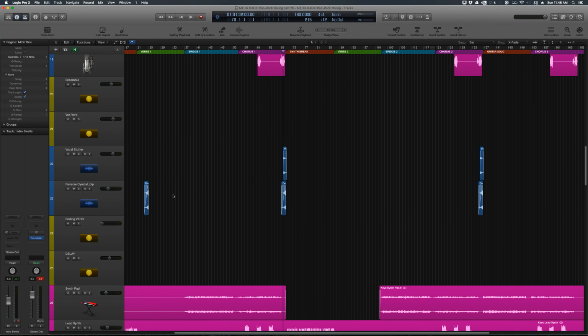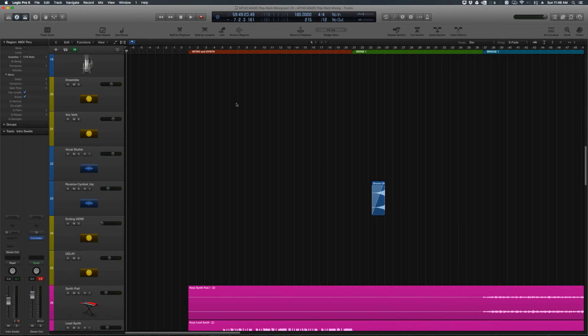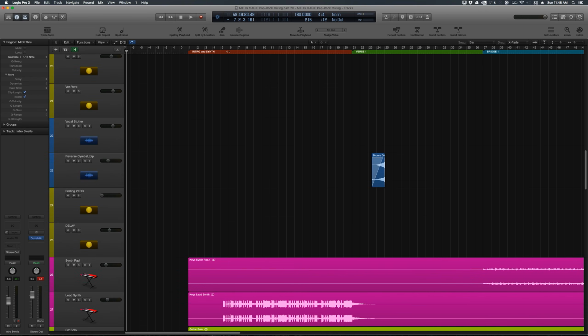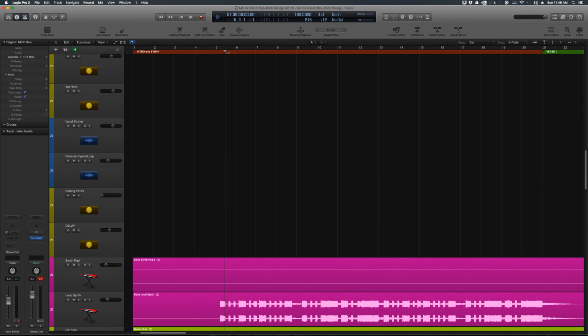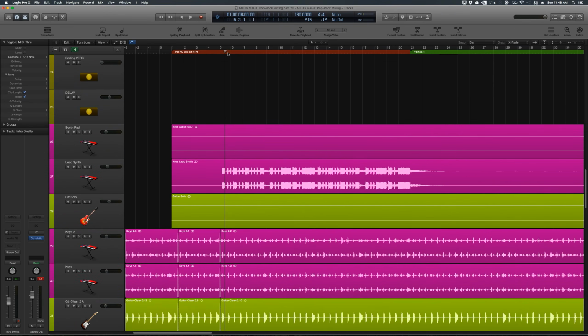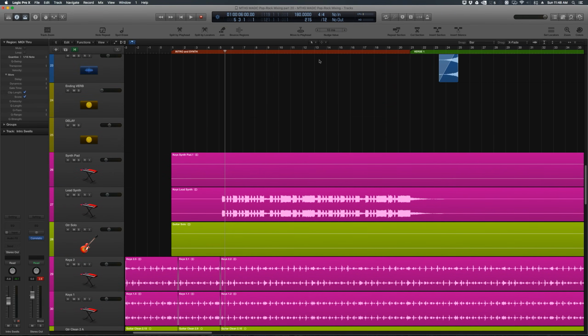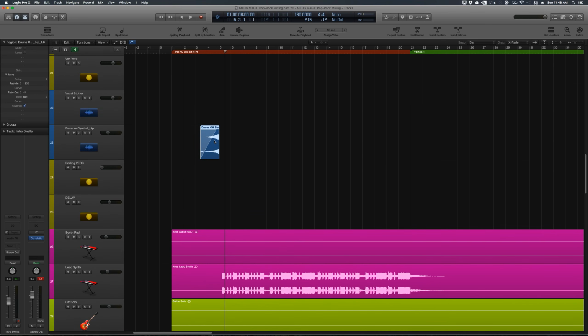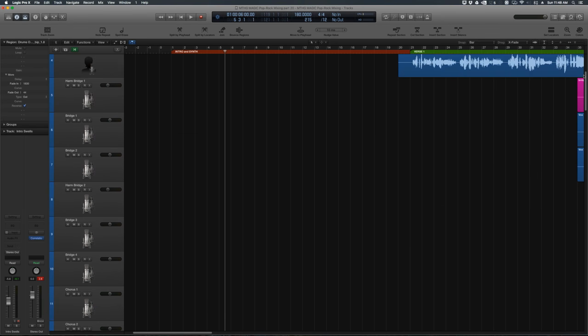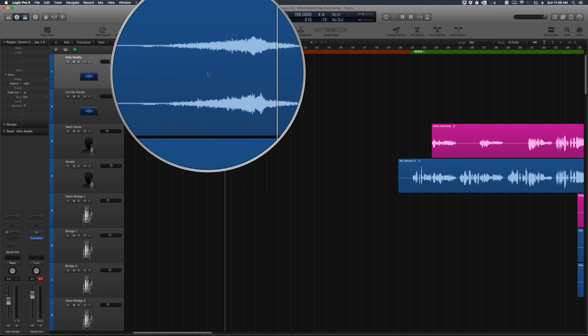And right where the guitars hit, which is measure 5, I think it's measure 5. Yeah, measure 5. We're going to have this swell lead right up into that. Just like so. So that little reverse cymbal swell is going to be layered with this swell up here.